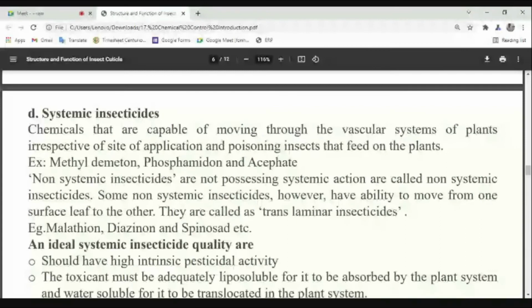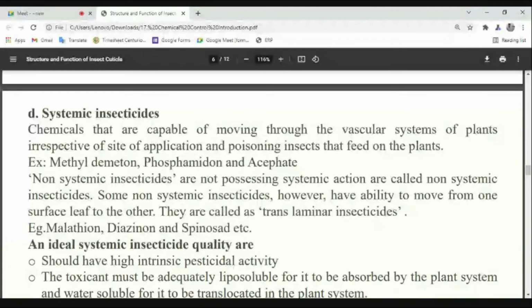You apply in one leaf, or in the root, or wherever, and the insecticide will enter and then move throughout the plant. They must be lipid soluble and water soluble. Then only can they be absorbed by the plant and translocated within the plant. Understood? Yes, sir.